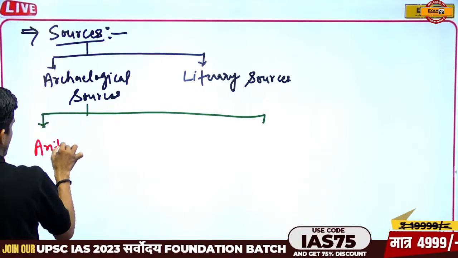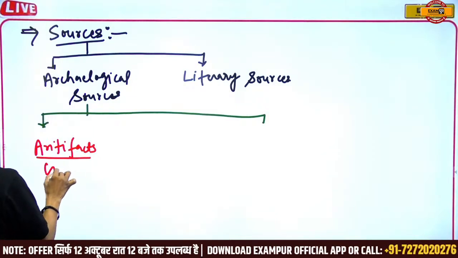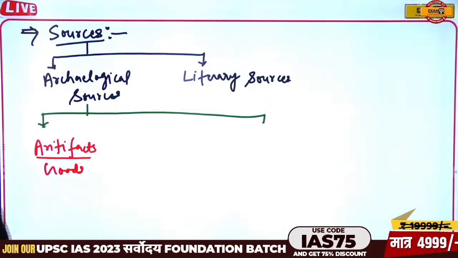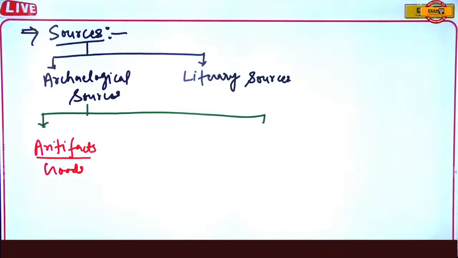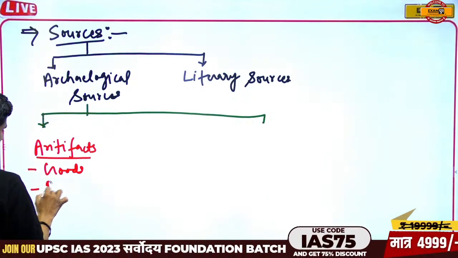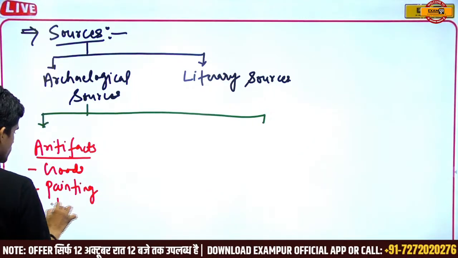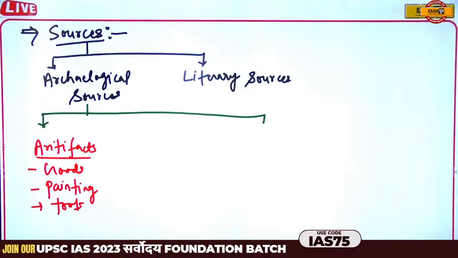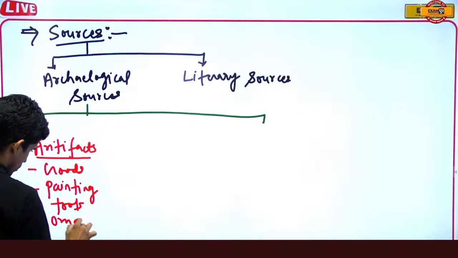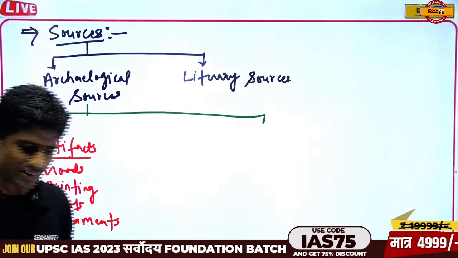Artifacts in simple terms means goods: goods in terms of ornaments, paintings, and tools. That basically comes under artifacts.